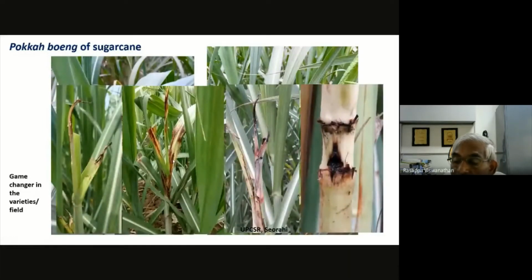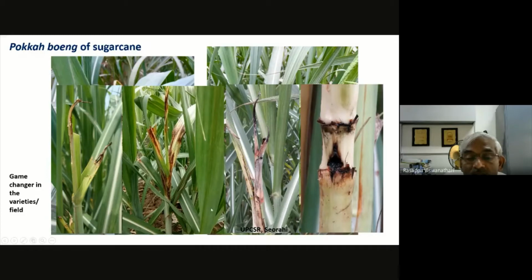Earlier when we reported it as a minor disease, nobody took care, and we advised them that it was going to be a serious disease. What has really happened, we don't know whether it is due to climatic change or change of varieties. Many of the varieties under cultivation are susceptible to red rot. In the All India Coordinated Research Project, most of the centers have reported severe occurrence of the disease in some of the varieties, if not all, and some varieties show very severe incidence.